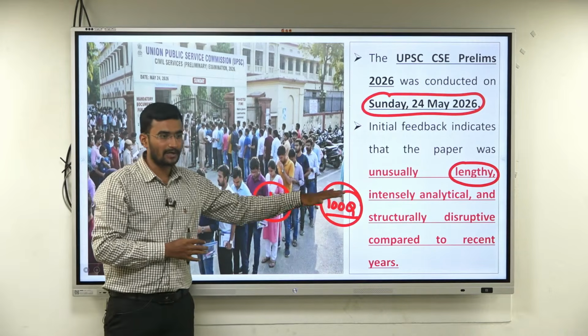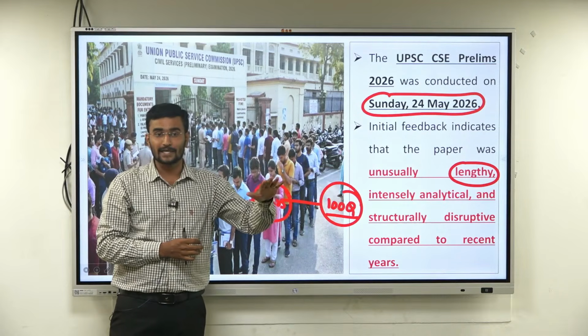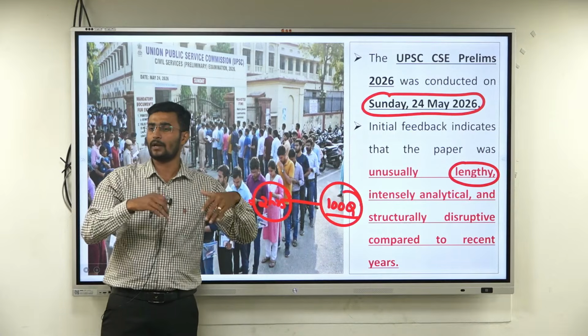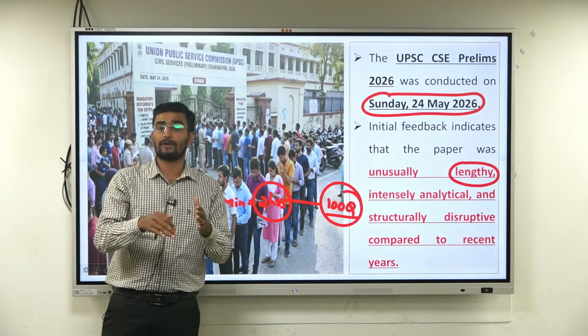Now, if you understand polity, the questions in polity are there, but the questions are very vague. The polity questions are more analytical. The questions are from the non-core areas also.